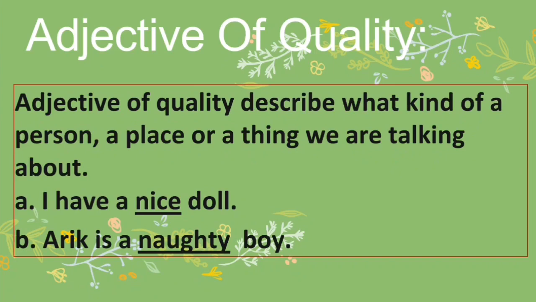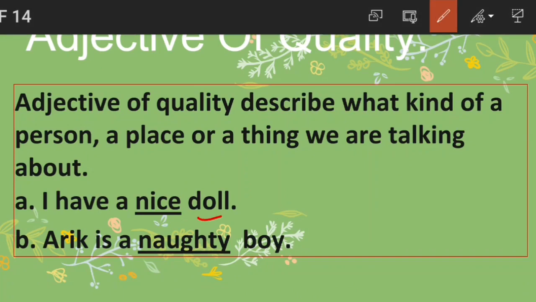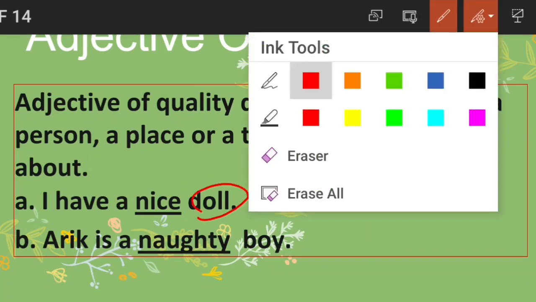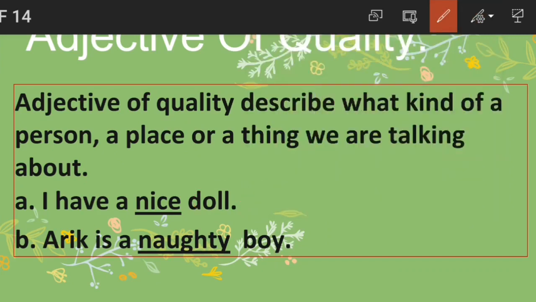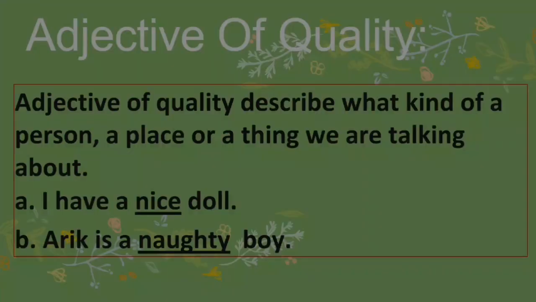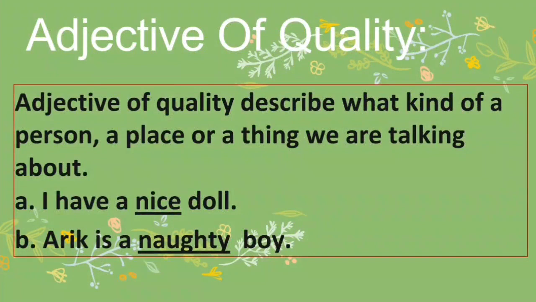I have a nice doll. Exercise A, you can see. The underlined word is nice. Here, it is used before the naming word doll. And this word doll is a naming word, a noun. And again, Eric is a naughty boy. Naughty is underlined here.